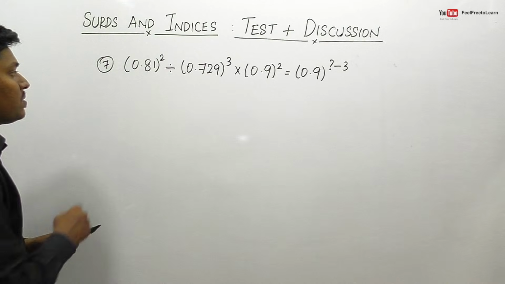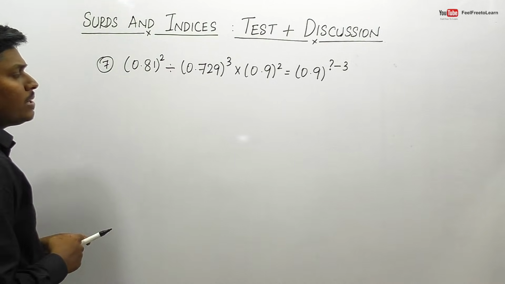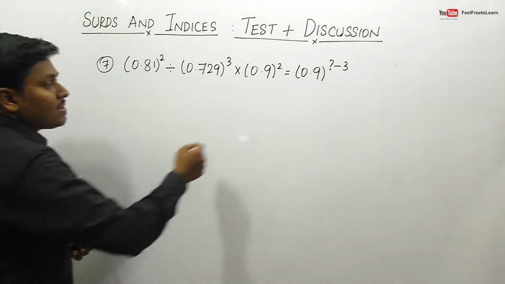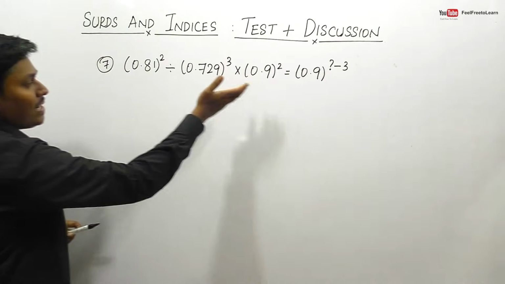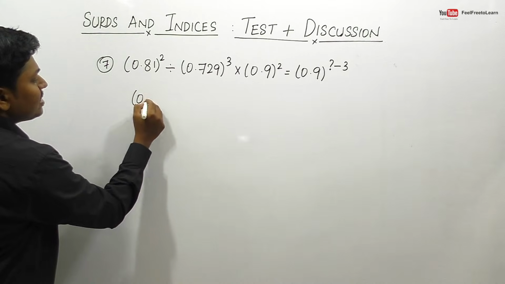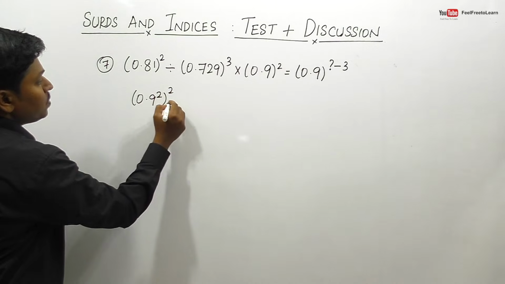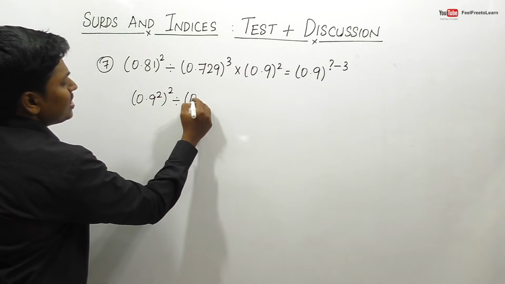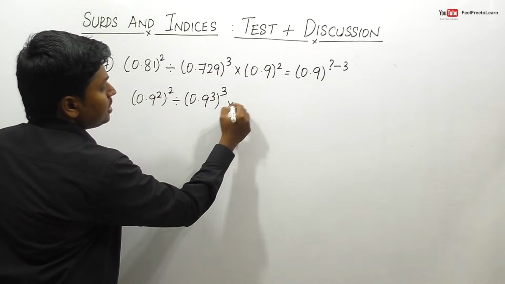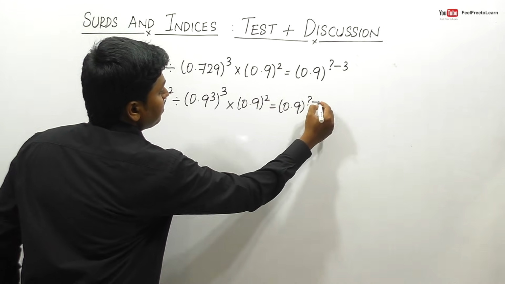Question number 7. (0.9)^2 ÷ (0.9)^3 × (0.9)^2... wait, precisely: 0.81 squared divided by 0.729 to the power cube into 0.9 squared is equal to 0.9^(? - 3). So friends, here the question mark is in terms of 0.9. So we need to convert all the expression in terms of 0.9, right? So this can be written as (0.9 square) to the power 2, because 0.9 square will be 0.81. Division, so this can be done as (0.9 cube), right? We know that 9 cube will be 729. So power 3 into (0.9)^2 is equal to 0.9^(? - 3).